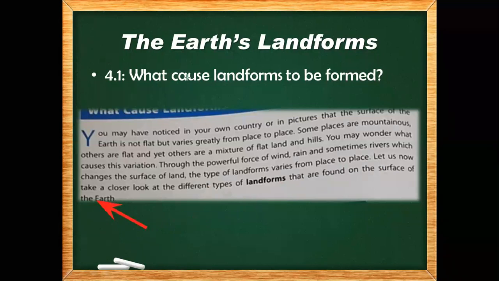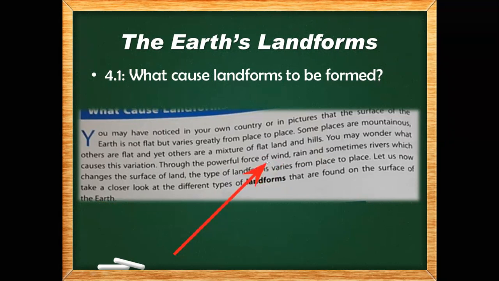Very good. So what did Yasin read? Yasin said that through the powerful force of wind. So, as you see, you may wonder what things made these changes. Because of the powerful force of wind, wind has power. Yes, storms are made from the wind. If there is no wind, then there will be no storms. The sandstorms come because of the wind.